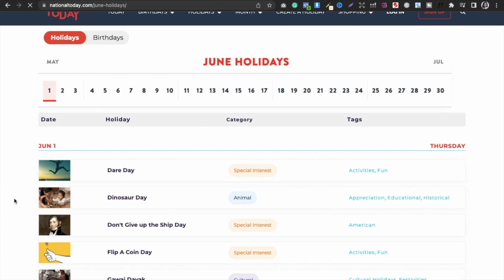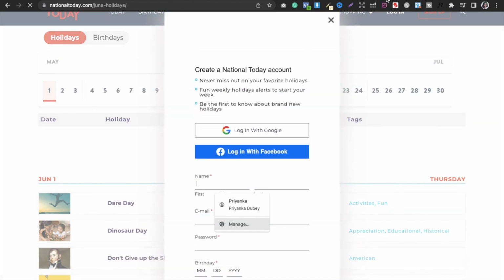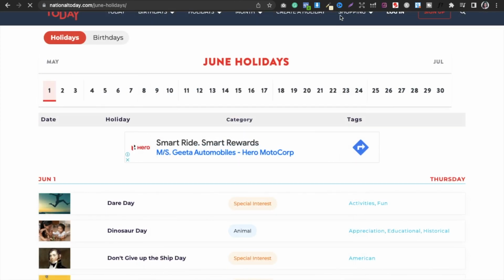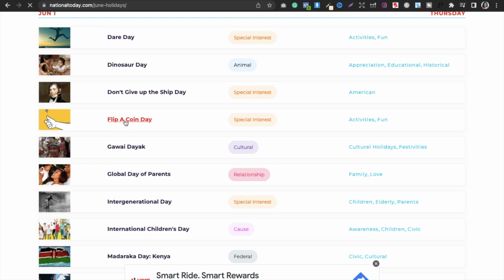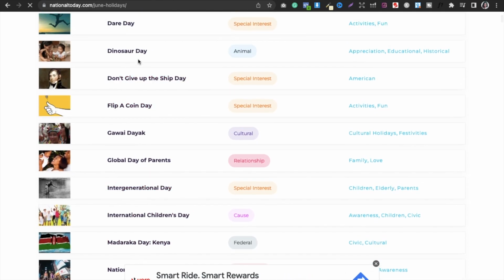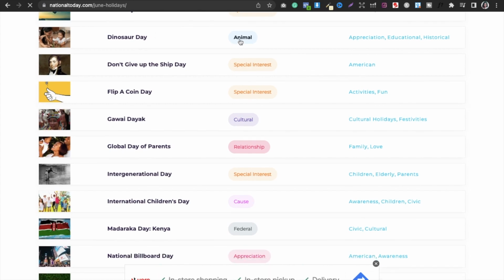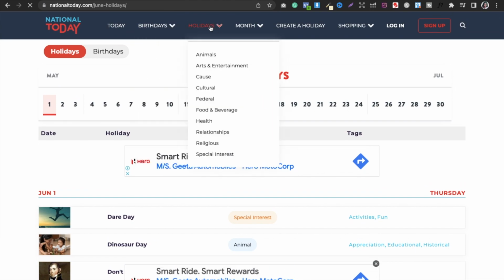So you can just take a look at it. For example, in June, this is Flip a Coin Day. If you do not know what it is, you can go ahead and read more about it. Just click on it and you will get to understand everything. Or you can also sign up, obviously. You can read about it, or you can create different books. For example, for Dinosaur Day, if you are talking about the animal category, and you want to niche down more, you can go into these holidays and type animals, right?